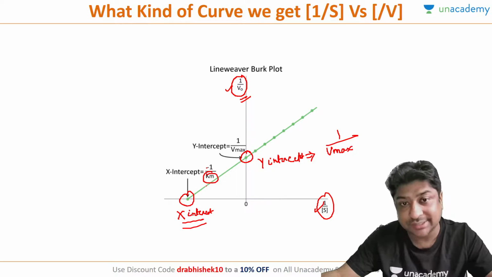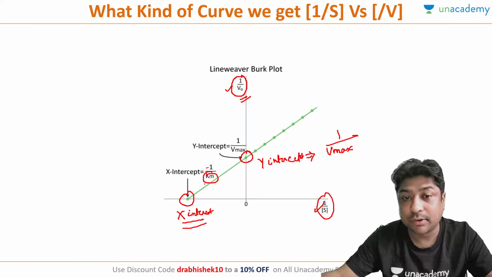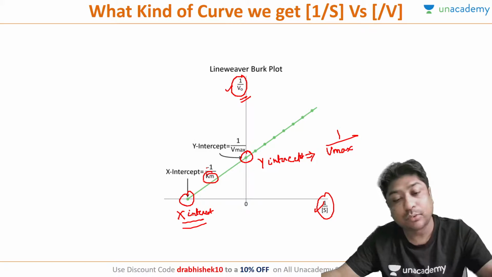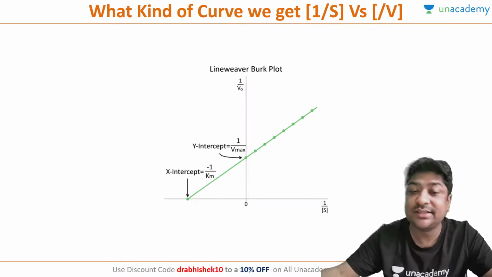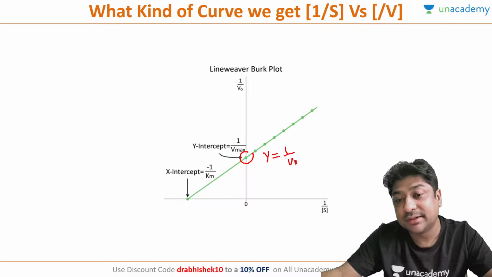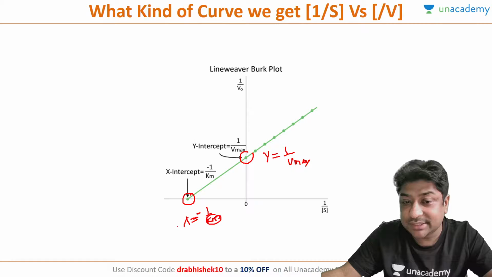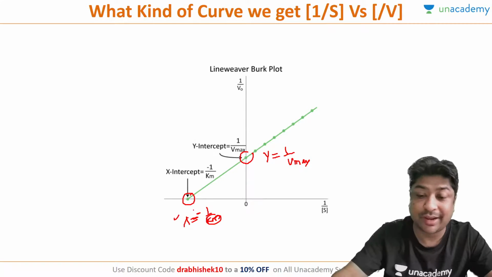Okay, I'll show you certain examples. So is everybody clear about the double reciprocal plot? In a double reciprocal plot, only two things you have to remember. One is the y-intercept, which is 1 by Vmax. And next is the x-intercept, which is 1 by Km with a minus sign. So again, Km is inversely proportional to x, but the absolute value.